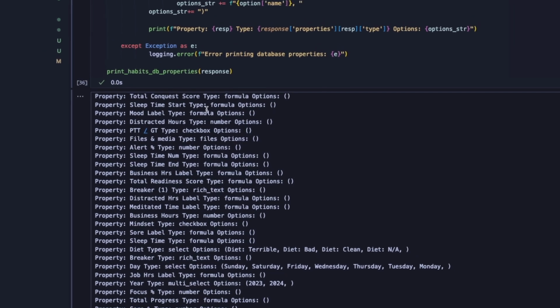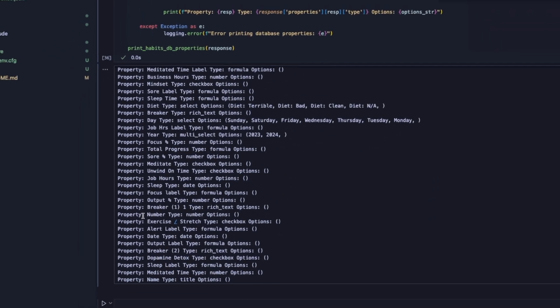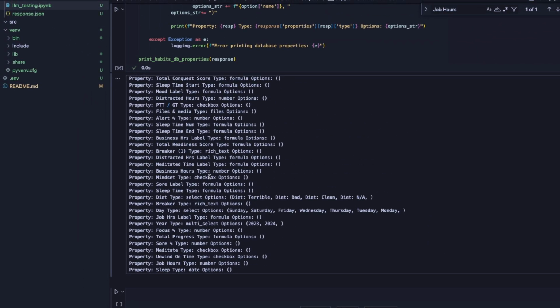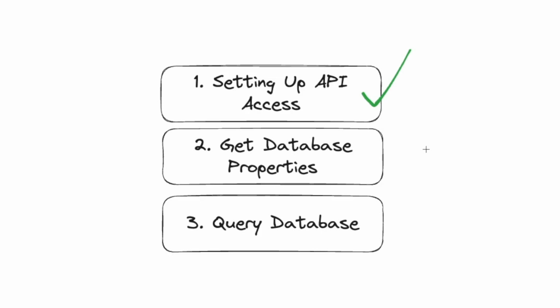Now we have everything, and the agent can actually understand all the different properties and the different options that are within the database to actually make its decisions. So with step number 2 out of the way, the next step was actually to figure out how to query the database. And the reason that we set up step number 2 to get the properties of the database is because to query the database, we're going to be using the filters section of the API.